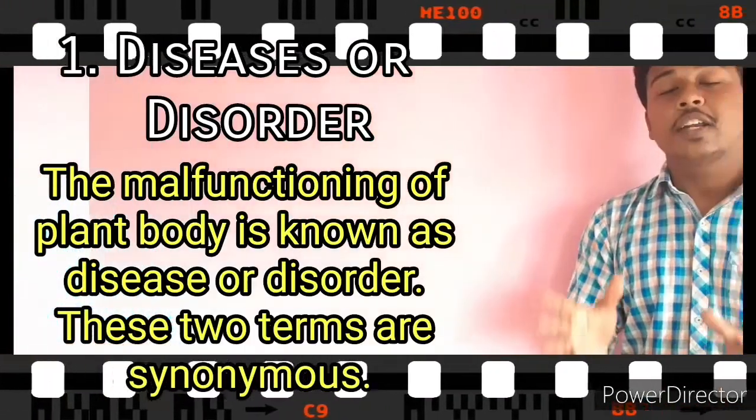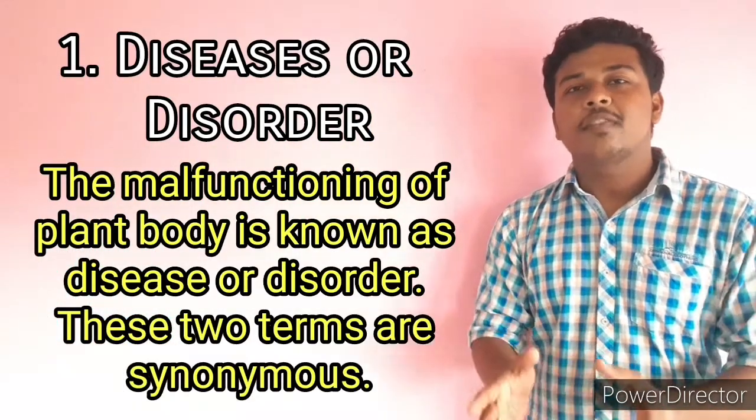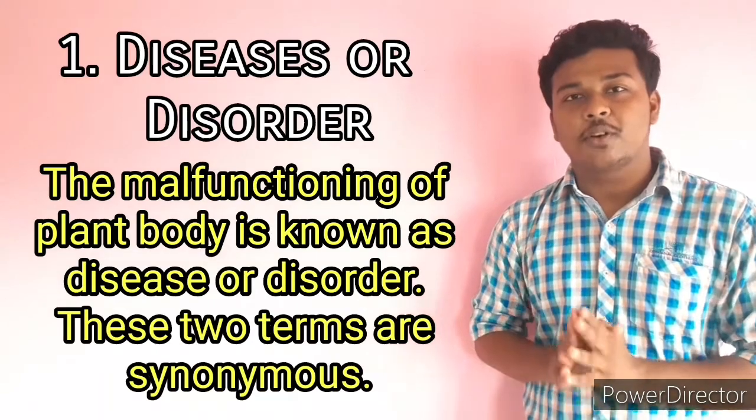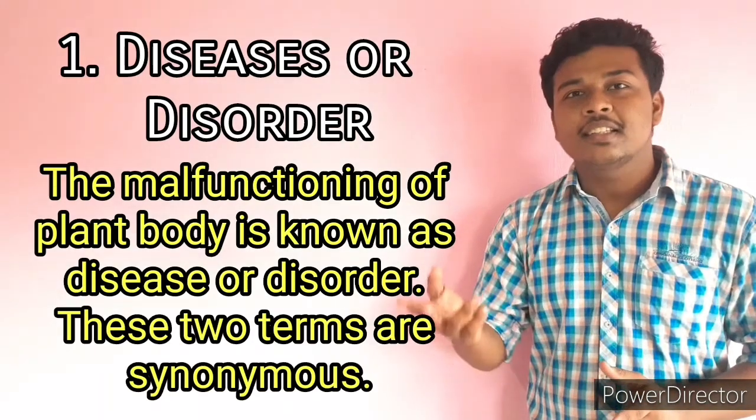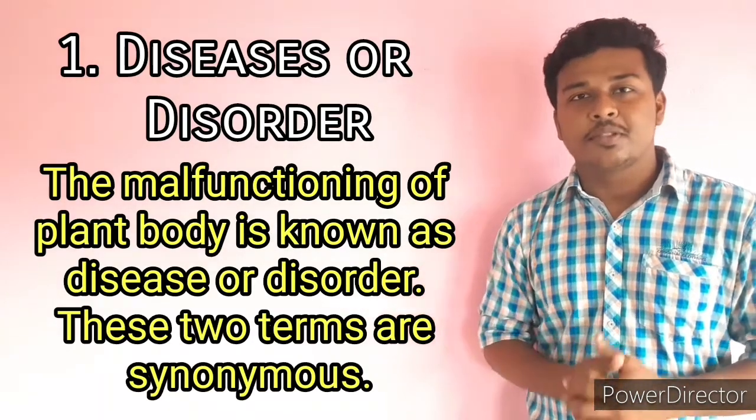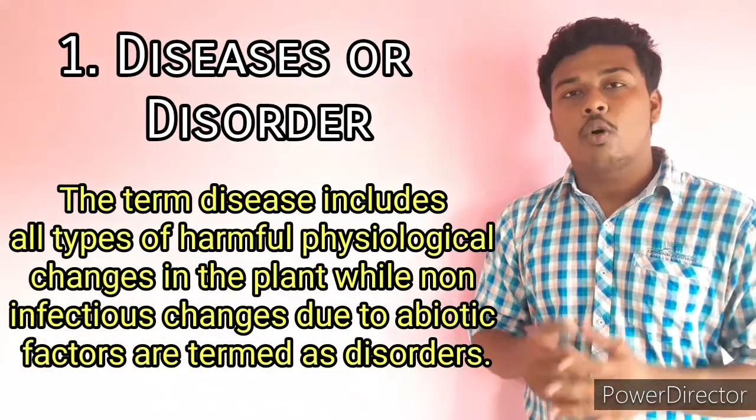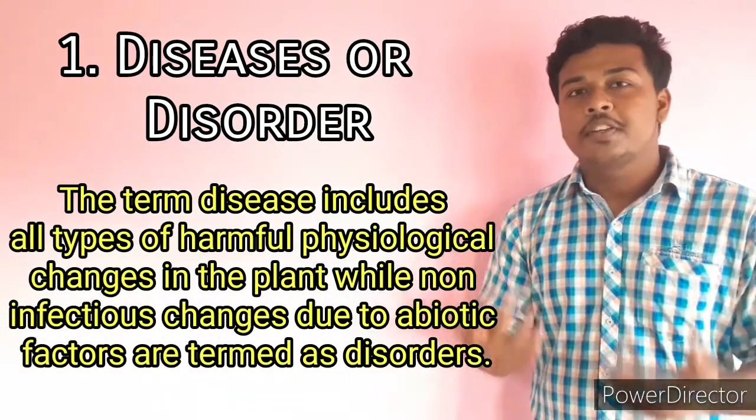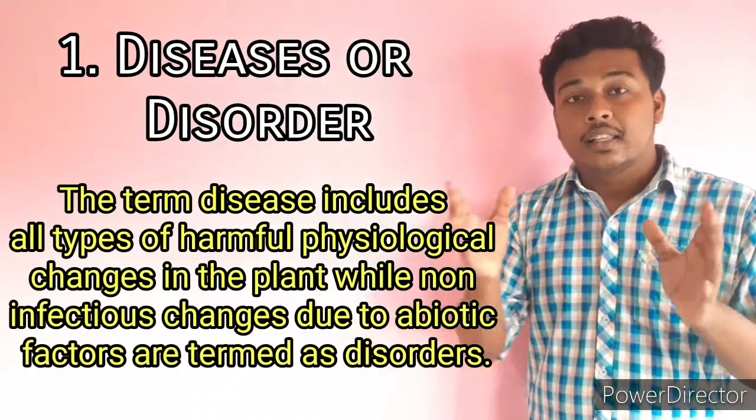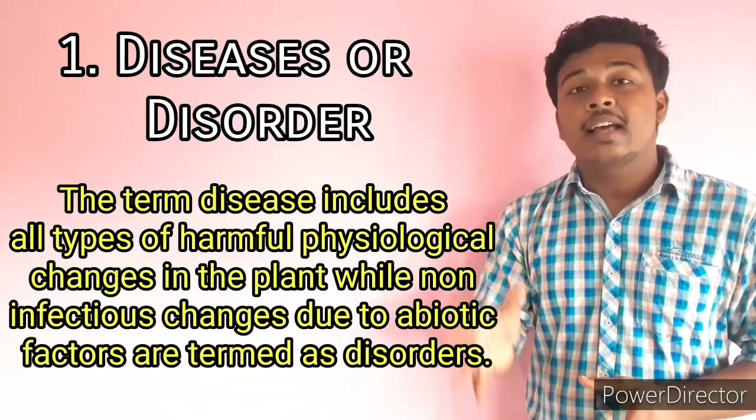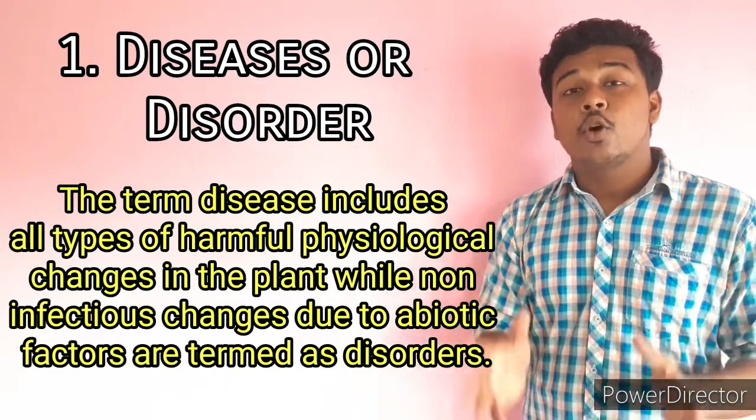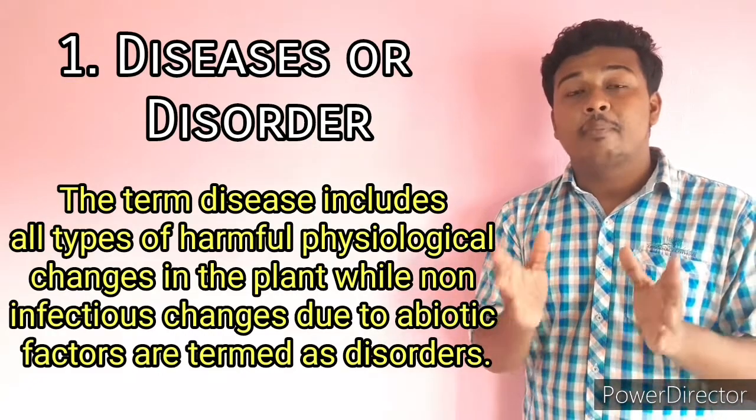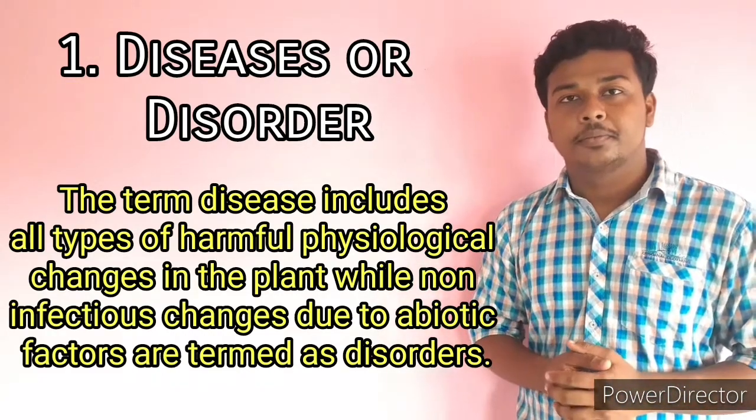But before that, let us know about some general and important terms that are going to be used throughout these videos. The first one is disease or disorder. The malfunctioning of the plant body is known as disease or disorder. The words disease and disorder are both synonyms. The term disease includes all kinds of harmful physiological changes that happen to a plant, whereas disorder is the non-infectious change that happens due to abiotic factors.